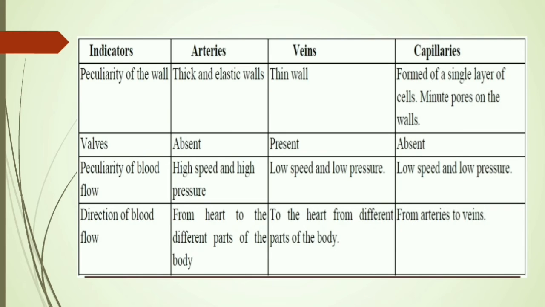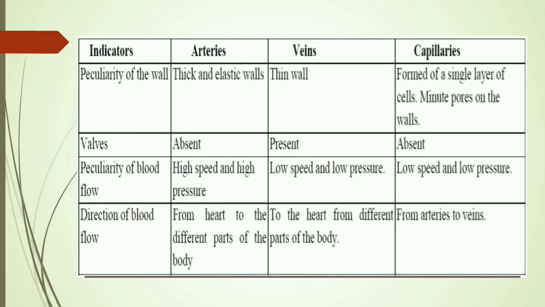This table shows the characters of arteries, veins, and capillaries. Arteries have thick and elastic walls, veins have thin walls. Capillaries are formed of a single layer of cells. Minute pores are present on the walls. Valves are absent in arteries and capillaries. Valves are present in veins.